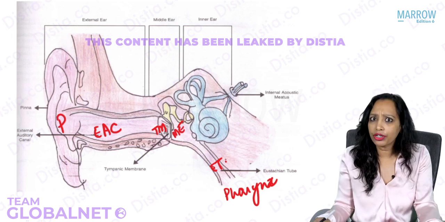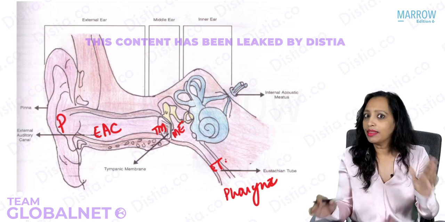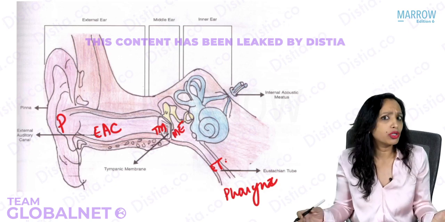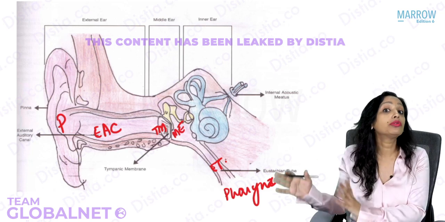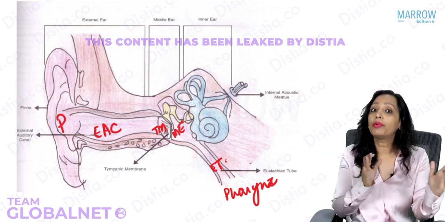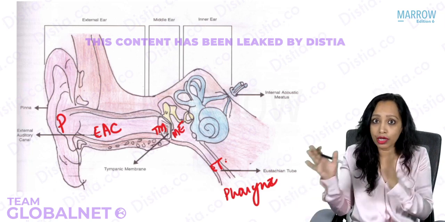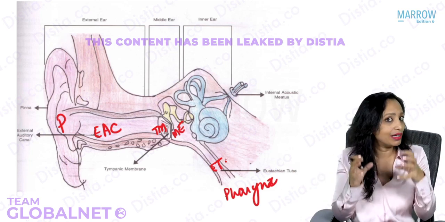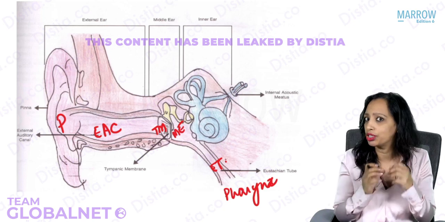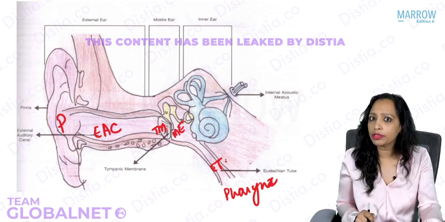Why at all is ventilation required? Yes, in the middle ear, we have ossicles. And what do the ossicles do? They collect the sound from the external ear and they send it to the inner ear. So they have to properly vibrate to do this. So for proper vibration, we need to have air in the middle ear, and that is done by the eustachian tube. So what if the eustachian tube gets blocked?